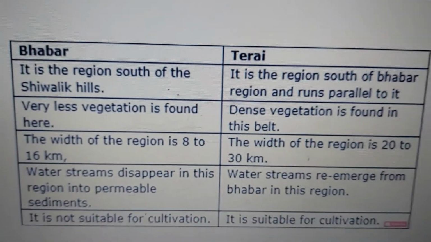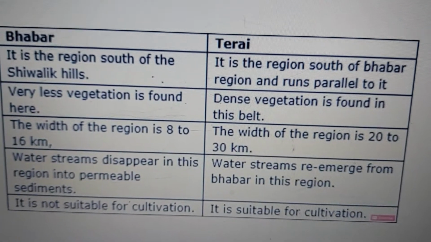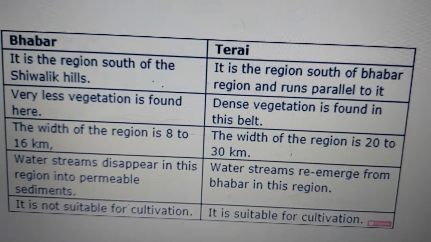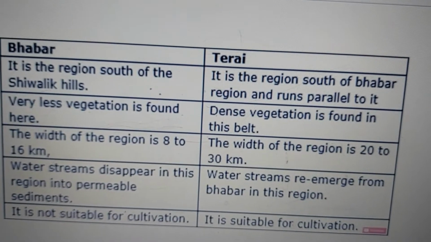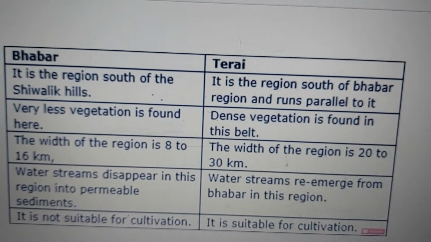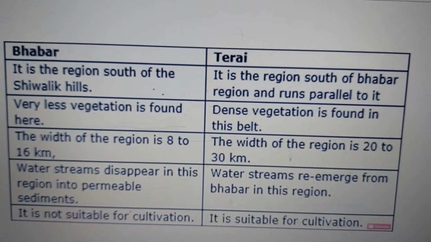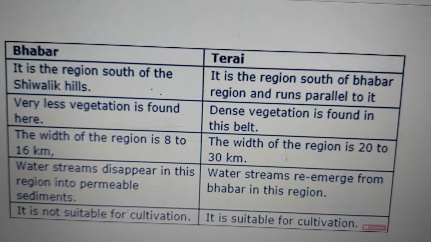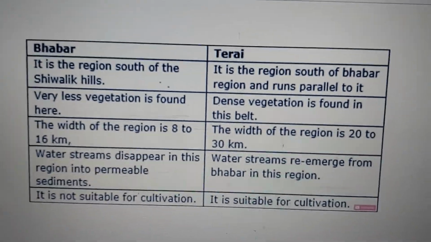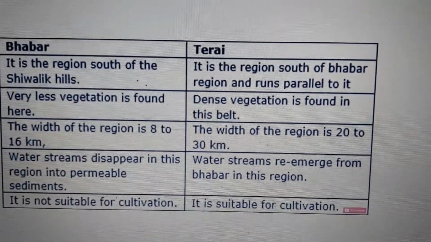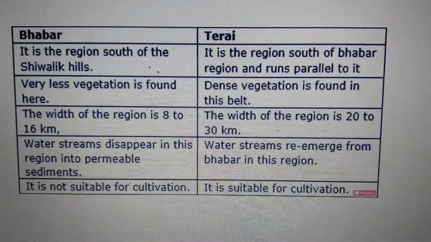This whole soil becomes wet because now the streams reappear here. Children, let us look into the difference between Bhabar and Tarai. You can see Bhabar is in the region south of the Shivalik. Tarai is in the region south of the Bhabar region and runs parallel to it. Very little vegetation is found here, and dense vegetation is found in this belt. The width here is, as I told you, 8 to 16 kilometers. Here I forgot to tell you the width, it is 20 to 30 kilometers. Water streams disappear in Bhabar due to permeable sediments, and here in Tarai the water streams re-emerge. Bhabar is not suitable for cultivation because of the big pebbles, and Tarai is very suitable for cultivation. So this is the difference between Bhabar and Tarai.